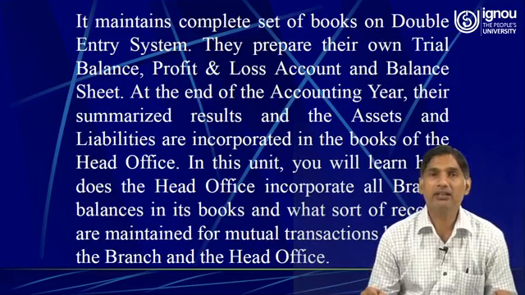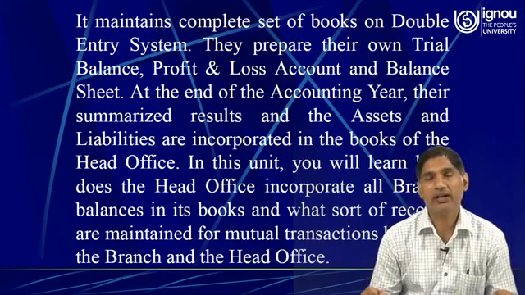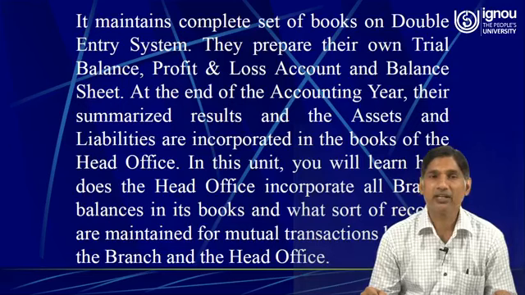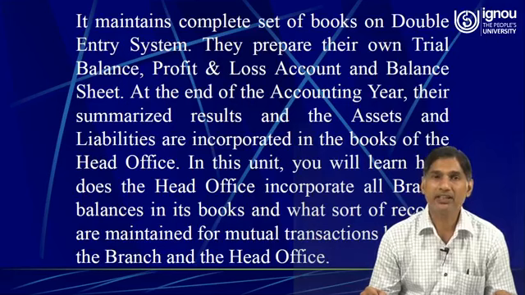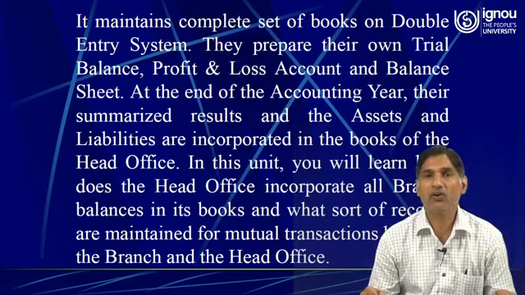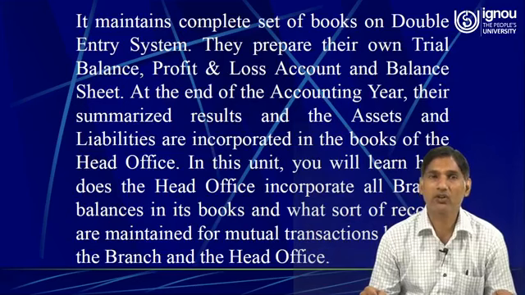The independent branches prepare their own trial balance, profit and loss account and balance sheet, and at the end of the accounting year, their summarized results and the assets and liabilities are incorporated in the books of the head office. So today in the present session, we will learn how the head office incorporates all branch balances in its books and what sort of records are maintained for mutual transactions between the branch and the head office.